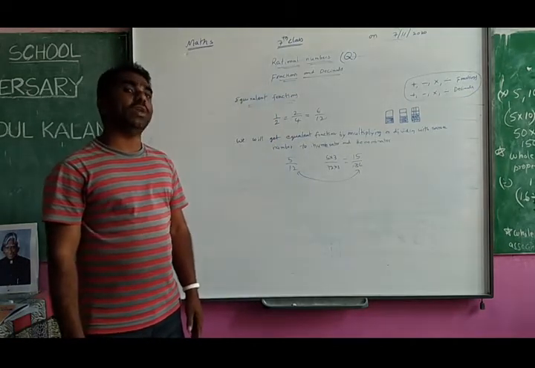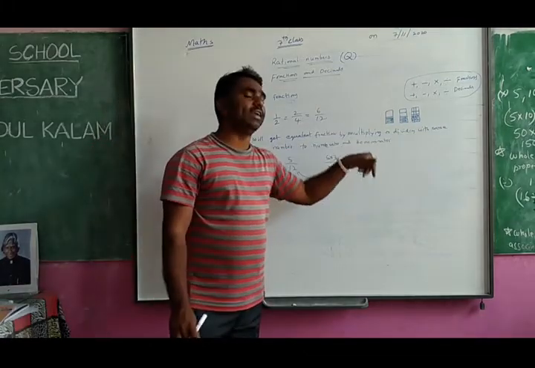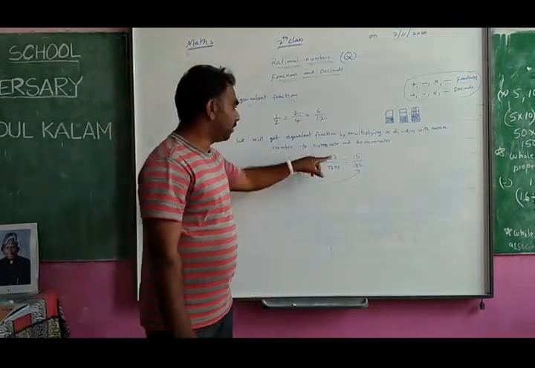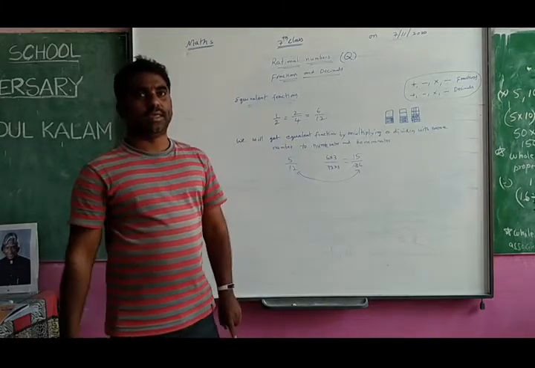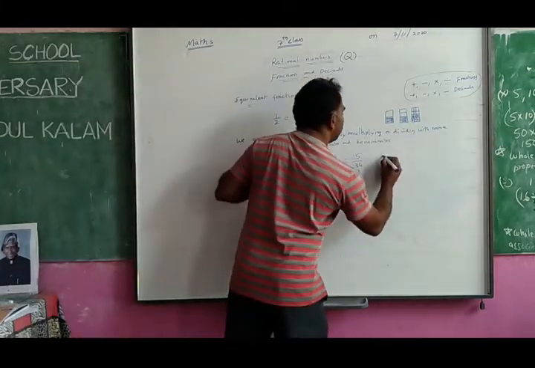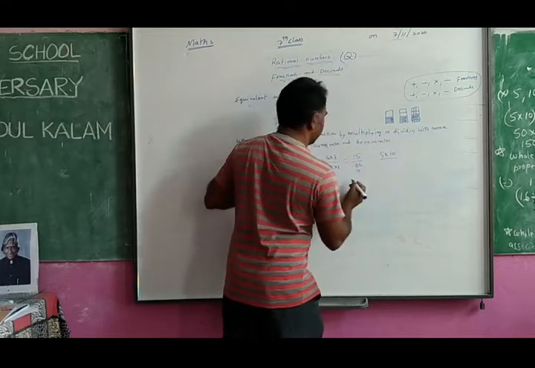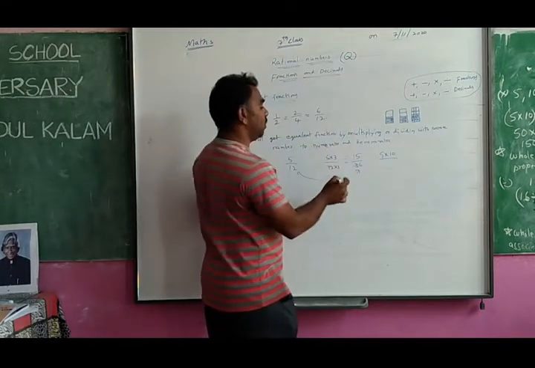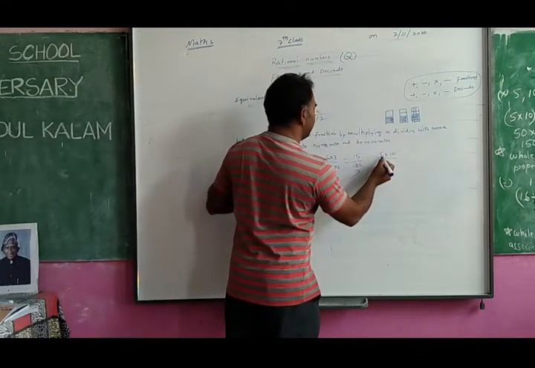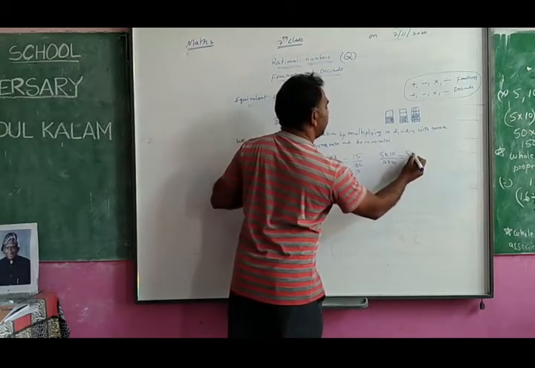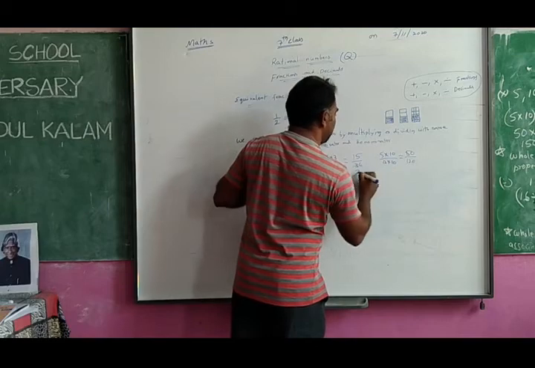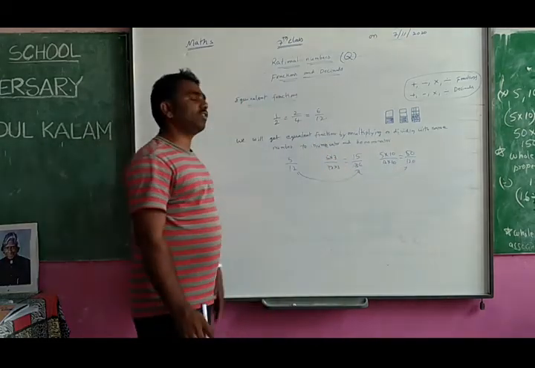Equivalent fractions means both are same in quantity but looking different. Same like that, if you multiply with another number, the same number up and down, with numerator I am multiplying with 10, with the denominator I am multiplying with 10, then I will get 50 by 120. So this is also an equivalent fraction.